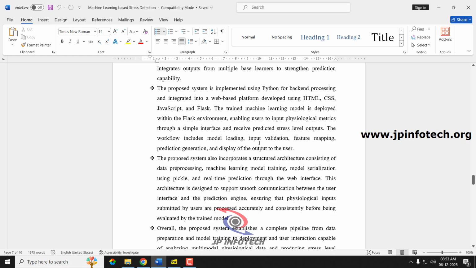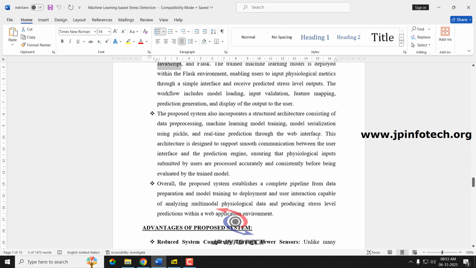The proposed system is implemented using Python for the backend processing, Flask as the web framework, and HTML, CSS and JavaScript for the front end. The trained machine learning model is deployed within the Flask environment so that the user can enter the values and see the prediction results and also the recommendations.